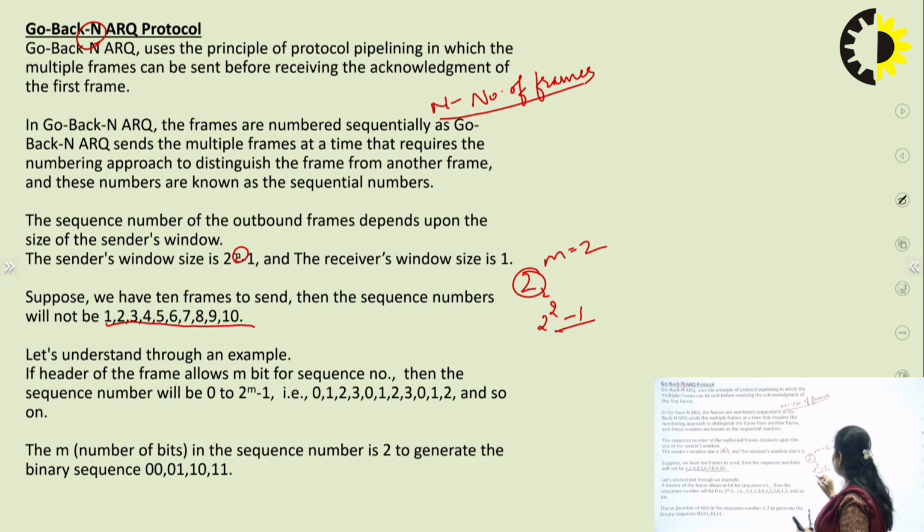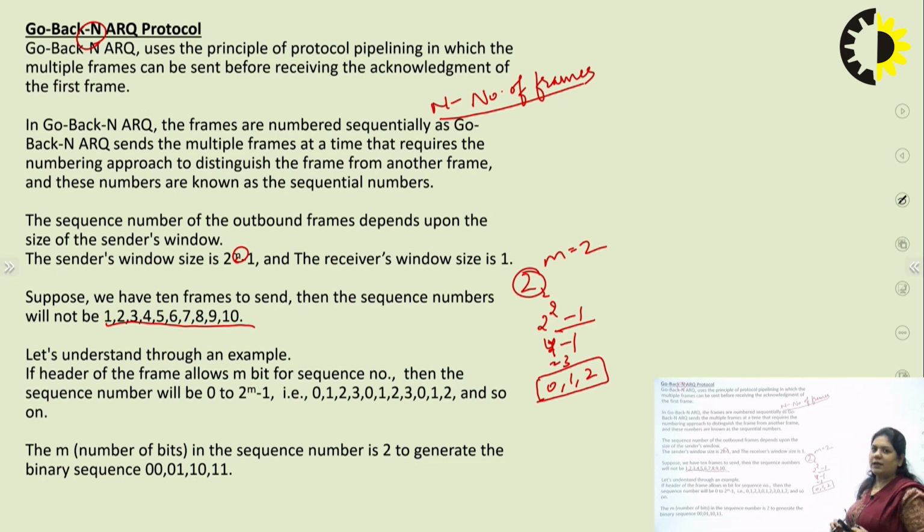So how many sequence numbers would there be? 2 to the power 2 is 4, minus 1 equals 3. That means 0, 1 and 2. This would be the window size of the Go Back N protocol. That is the sender's window size in Go Back N protocol.